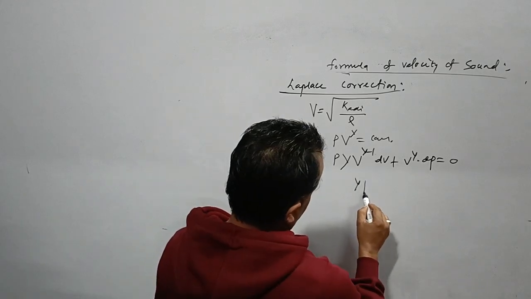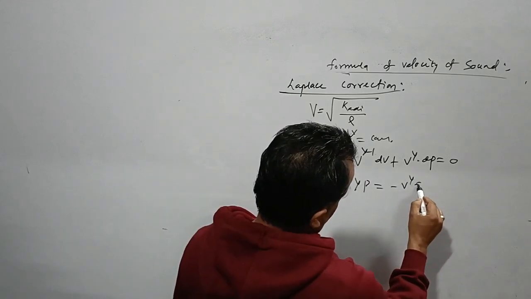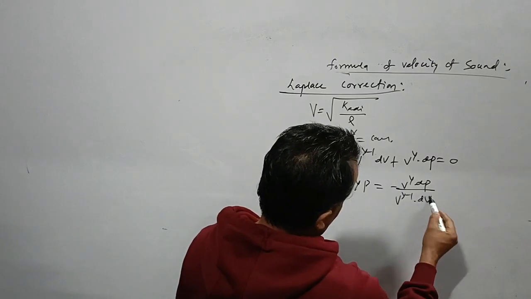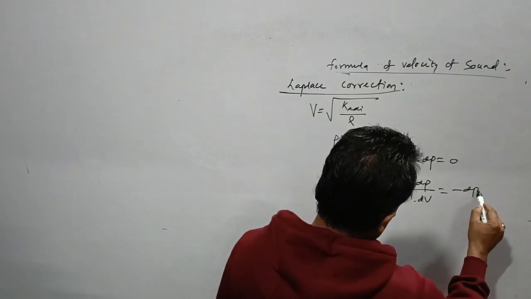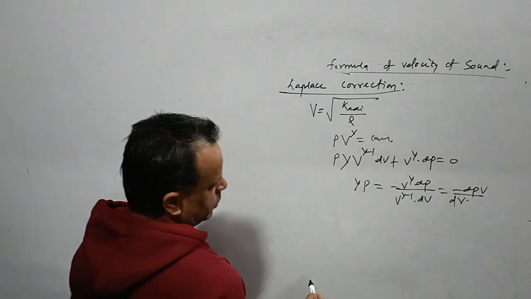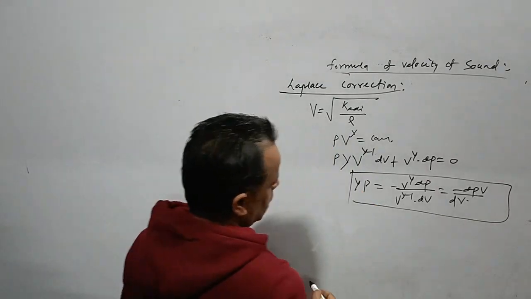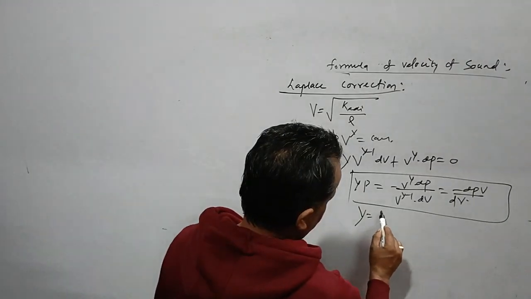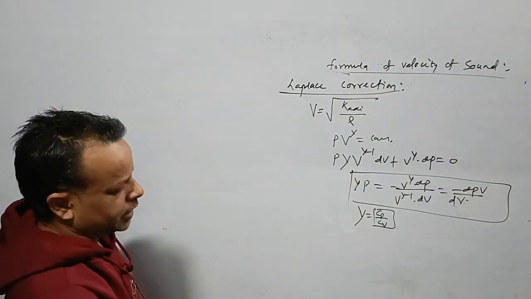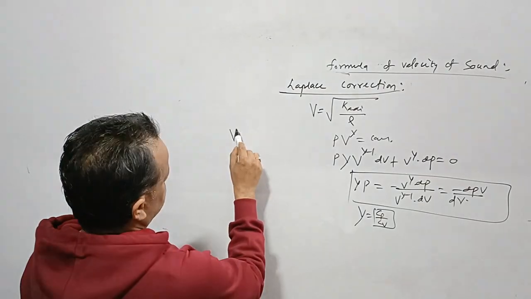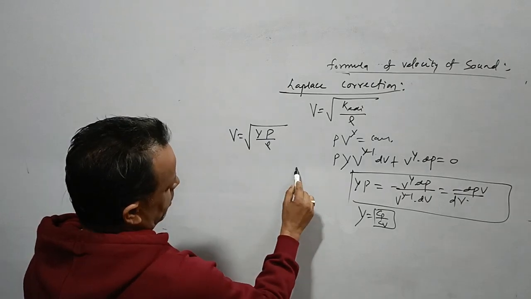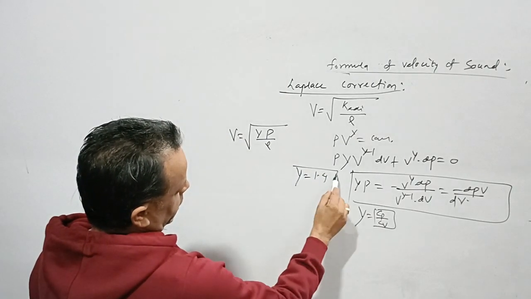When we take this out, it comes out to be delta P upon V to the power gamma minus 1 into delta V, so we get gamma into P. Gamma is basically the ratio of Cp upon Cv, the specific heat capacity at constant pressure to the specific heat capacity at constant volume. So what he was able to get is root over gamma P by rho. The value of gamma is basically 1.4 for air.